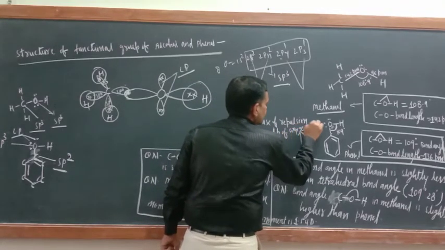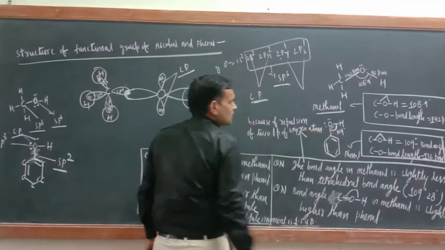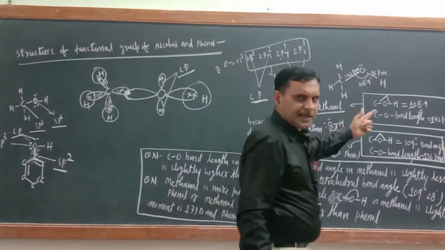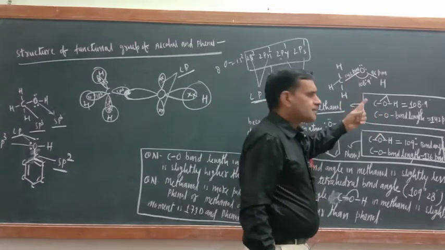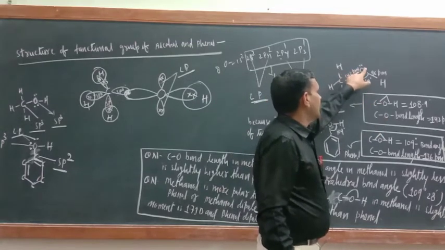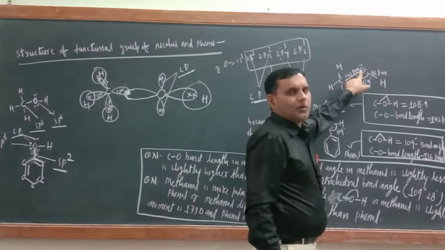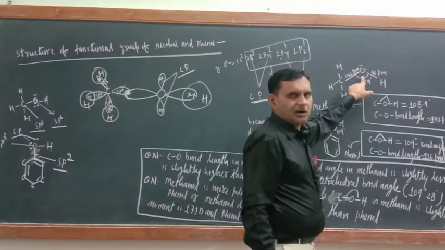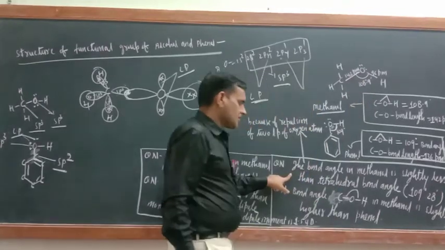Please remember this one. Only a small question will be asked. So why is the bond angle slightly less than the tetrahedral bond angle? This is because of the repulsion between the lone pair electrons of oxygen present in methanol. Okay, so the answer of this one is over.